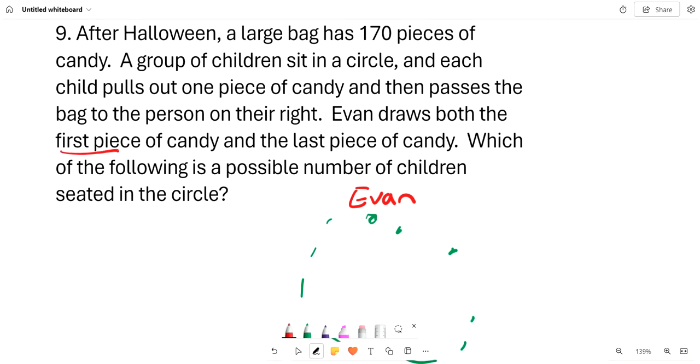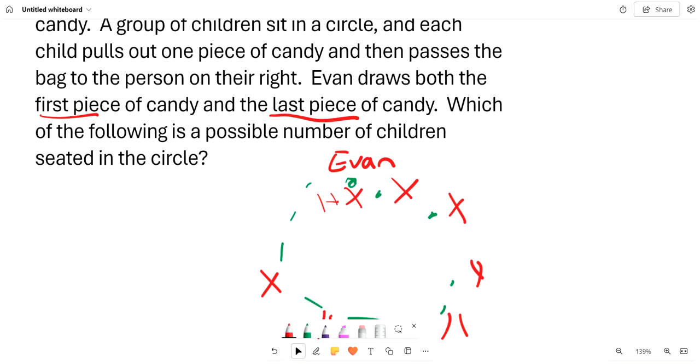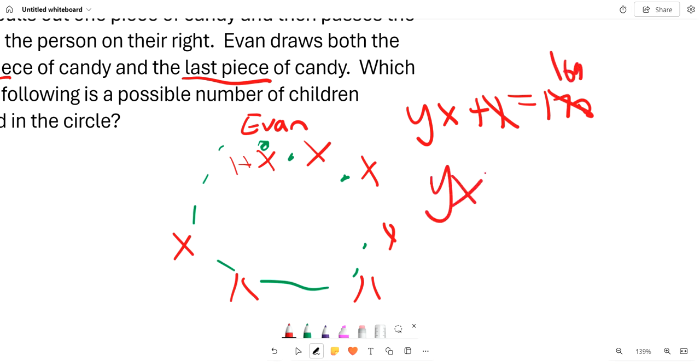So by drawing the first and last piece of candy, he's the only person that gets one more than each of the other ones. So this guy gets 1 plus X, and the other people get X, X, X, X, X, X. So now we have to find out what's divisible by. Let's say Y is the number of children around the circle, and we have YX plus 1 equals 170, where Y and X are both integers. So we first subtract and get 169. So YX equals 169.